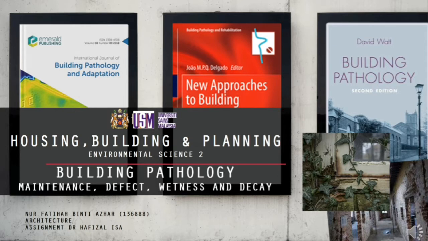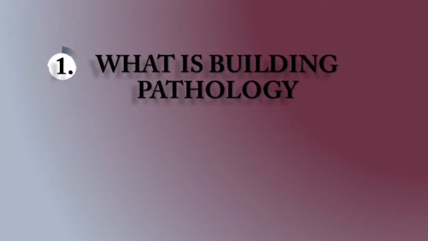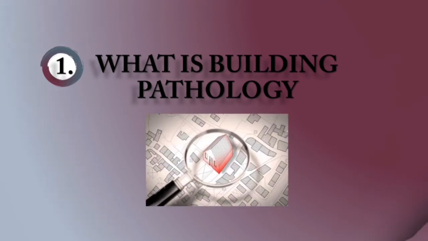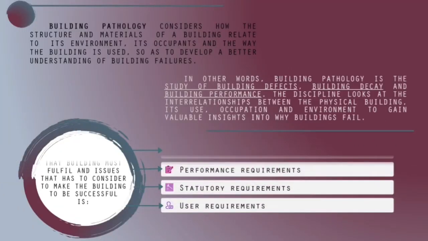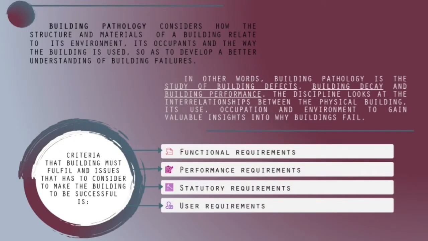I am conducting an Environmental Science 2 assignment. My assignment is about building pathology. First, what is building pathology? Building pathology considers how the structures and materials of a building relate to its environment. In other words, building pathology is the study of building defects, building decay, and building performance.